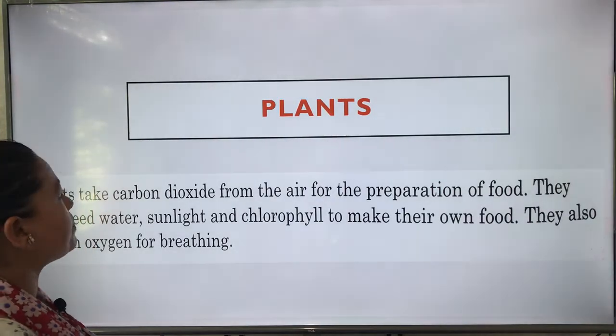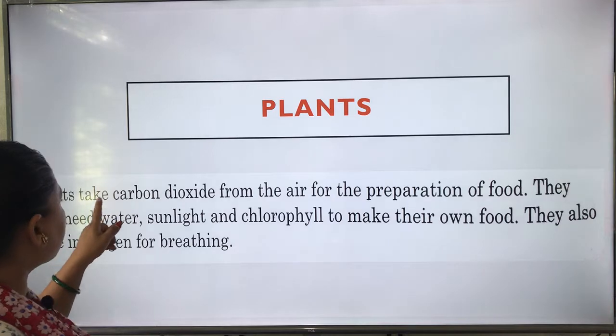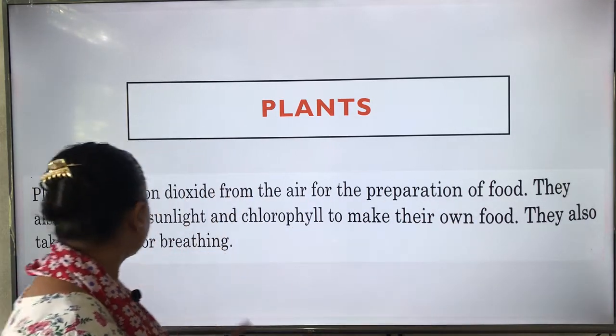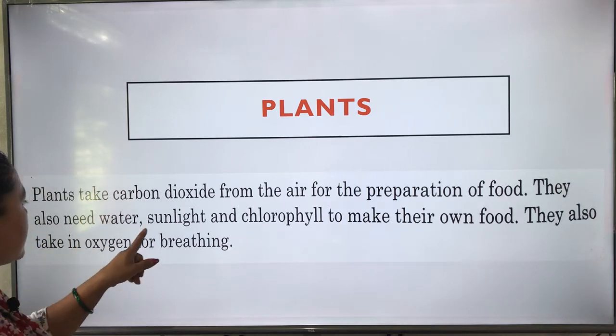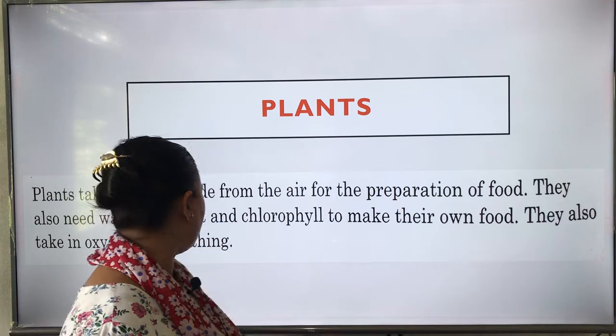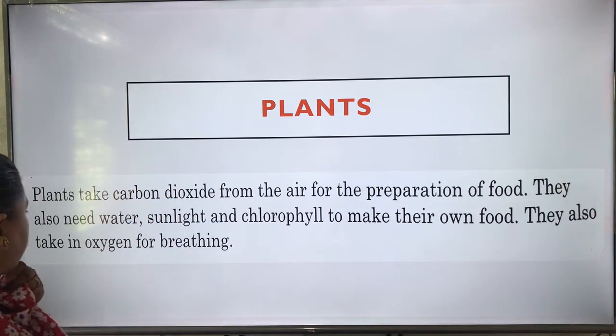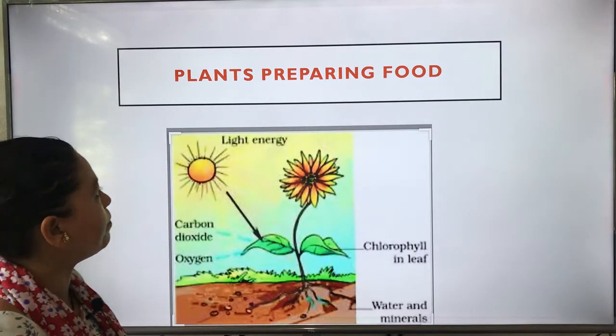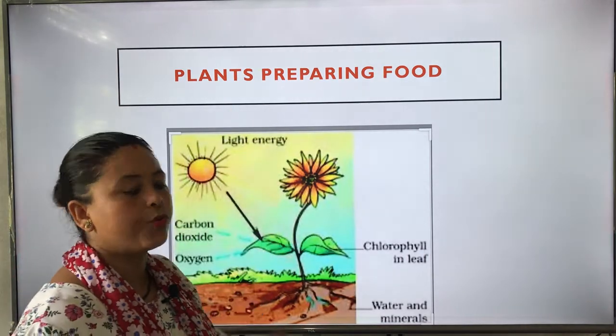Now next one is plants. Plants take carbon dioxide from the air for the preparation of food. They also need water, sunlight and chlorophyll to make their own food. They also take in oxygen for breathing. Look at the picture, plants preparing food.